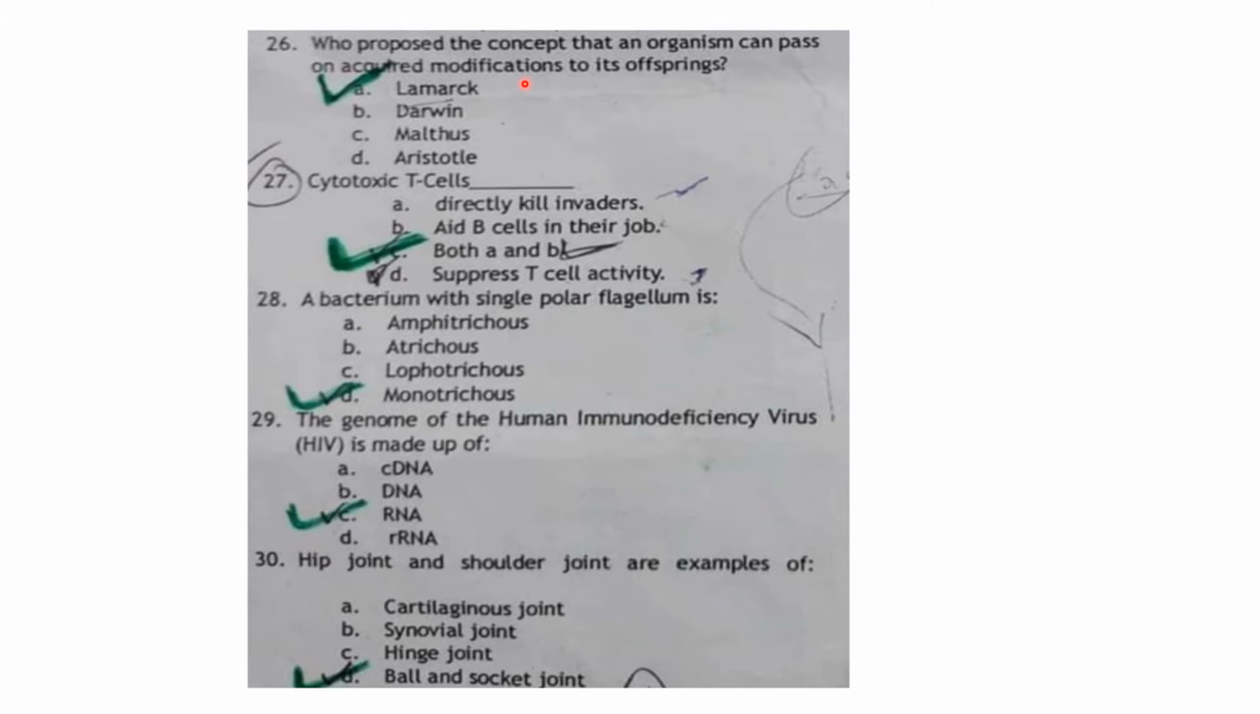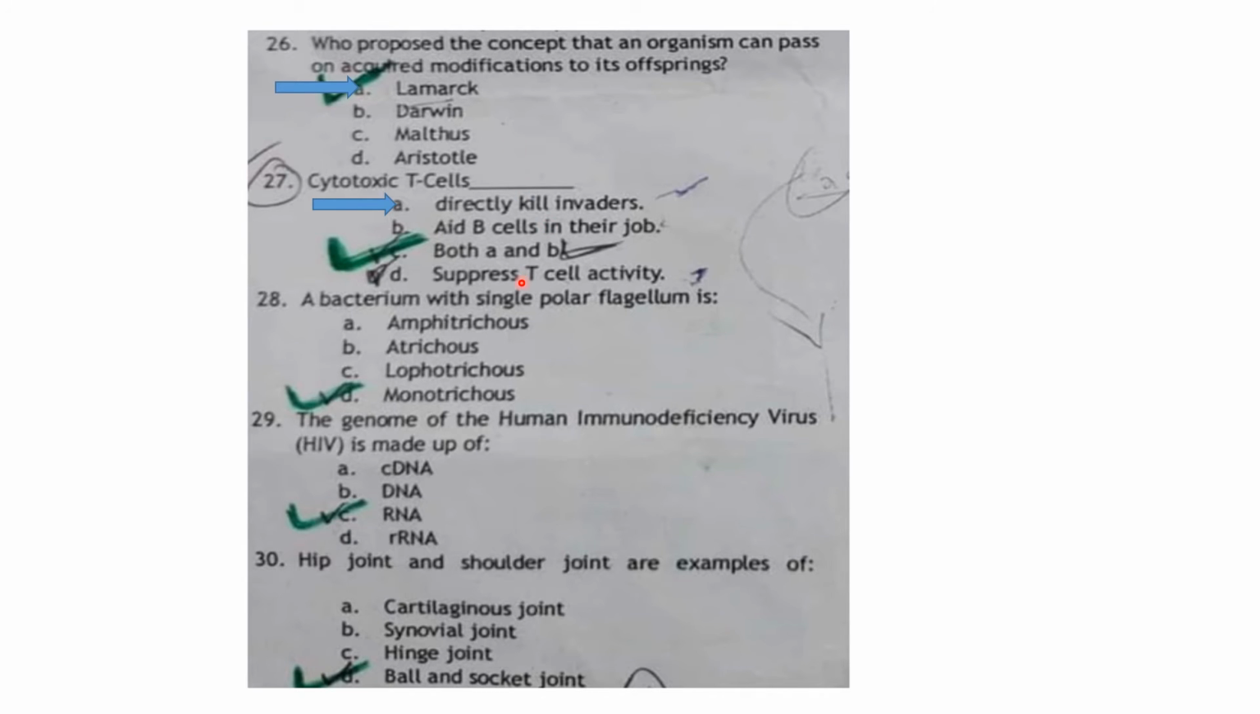Who proposed the concept that an organism can pass an acquired modification to its offspring? So it is a remark. Cytotoxic T cells. Cytotoxic T cell क्या करते हैं? Directly kill the invaders. इसलिए इनको बोलते हैं cytotoxic T cells.